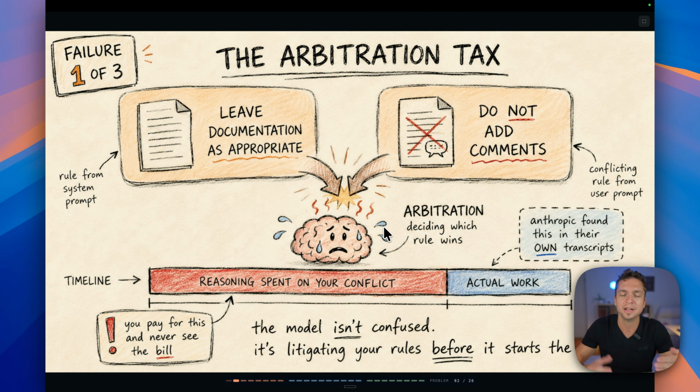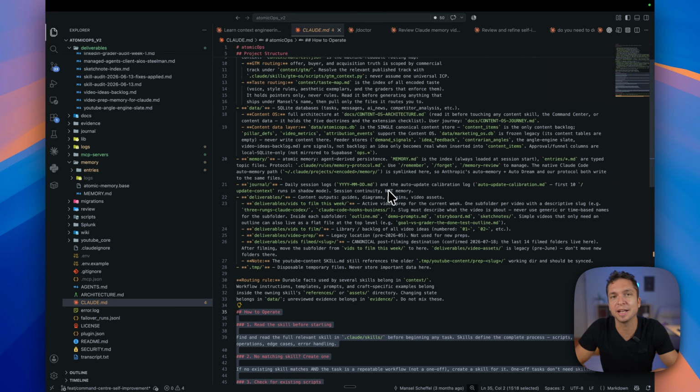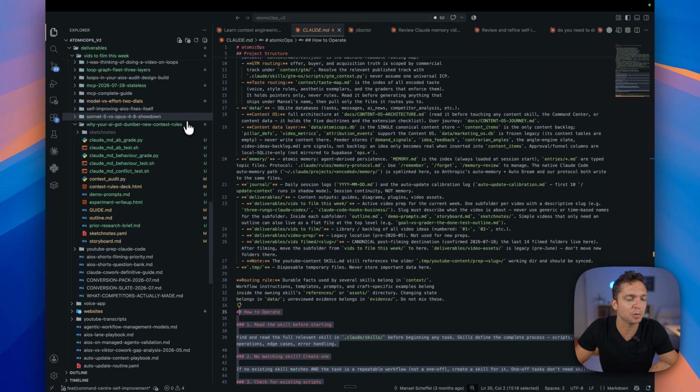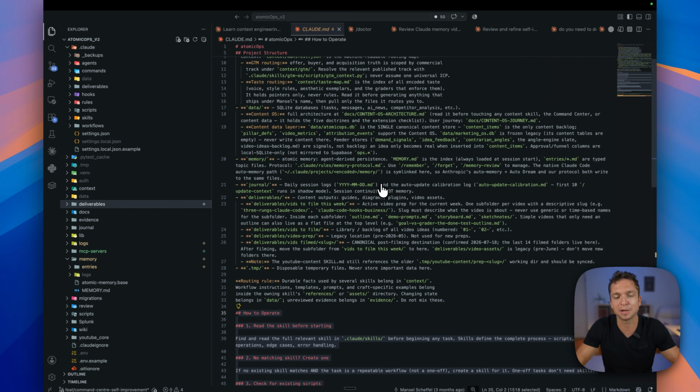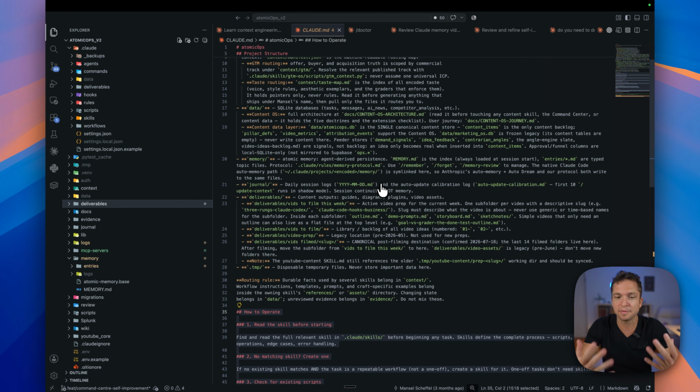What they found was that Claude was actually trying to resolve conflicts between these documents before doing any of the actual work that it needed to do. So for instance, you might have a rule inside your Claude.md telling it to do X, but then inside a skill file or somewhere buried deep inside your AI operating system, you might have a rule that conflicts with that. And then when Claude tries to do the task, it looks at both of those things and tries to resolve that conflict before it then moves on to actually do the task at hand. And in doing so, it gets confused about what it was actually meant to do. So what this does is add weight to why he is saying that we should either review or even delete and then rebuild where necessary, because of all these conflicting layers.